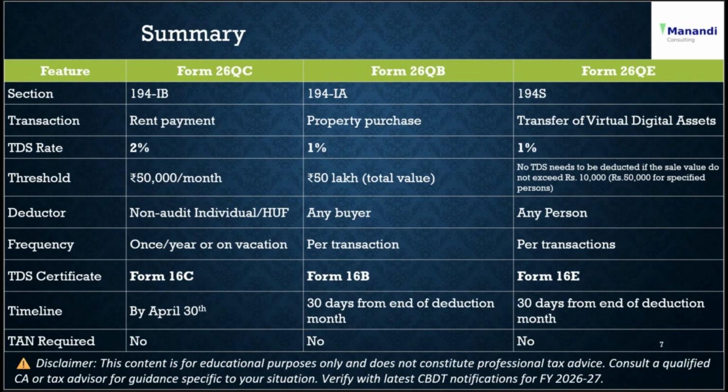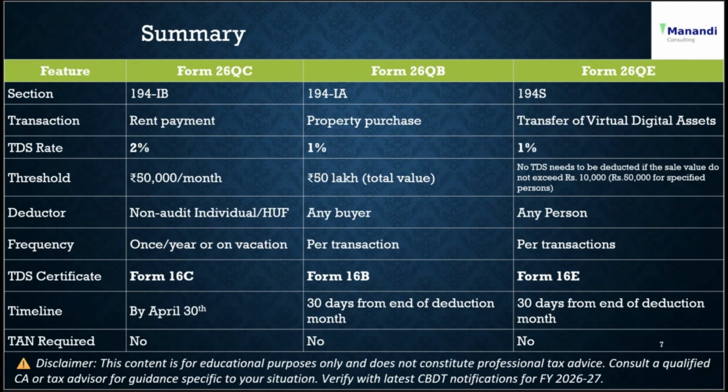In case of 194-IA, 26QB, it relates to property purchase, 1% of the total value. The threshold is 50 lakh rupees. Any buyer, per transaction, the form is 16B. Then 30 days from the end of the deduction month. And TAN required, no.